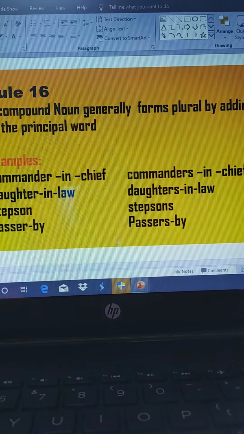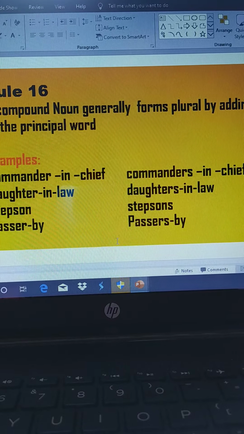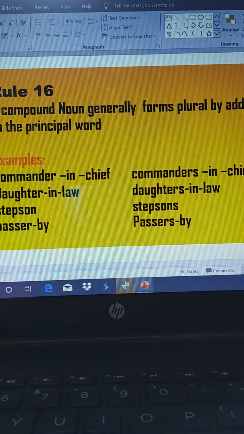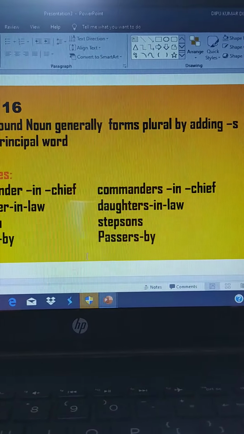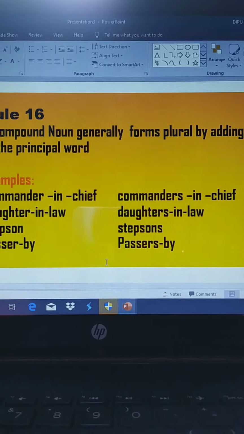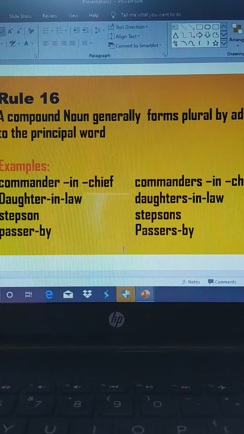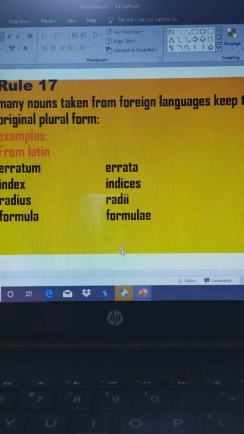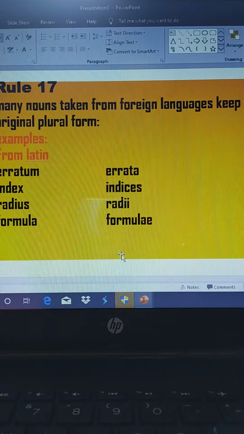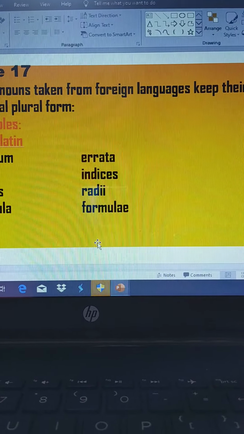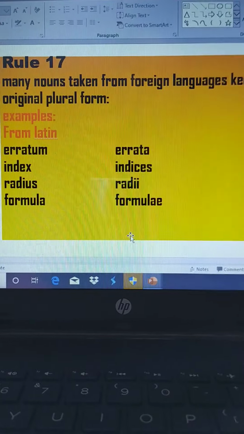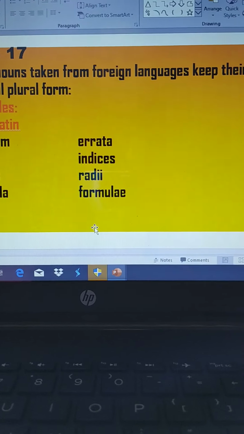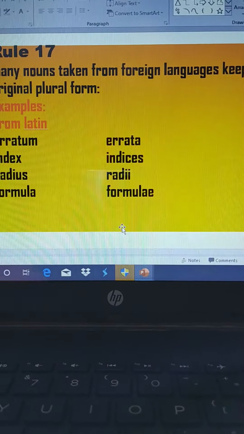So s is added after the word, right? So that is how we can transform singular noun into plural noun. Right, students? Let's proceed to the next. That is rule number 17. Now, in rule number 17, what we need to know is many nouns taken from foreign languages keep their original plural form.